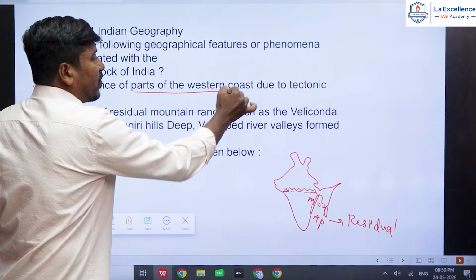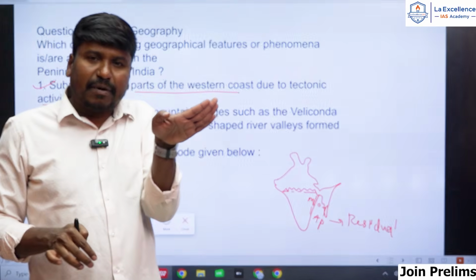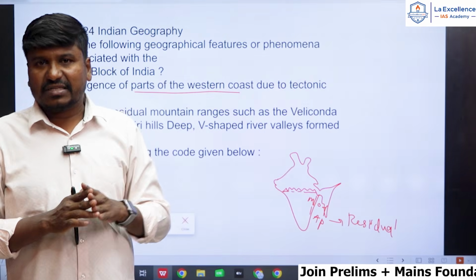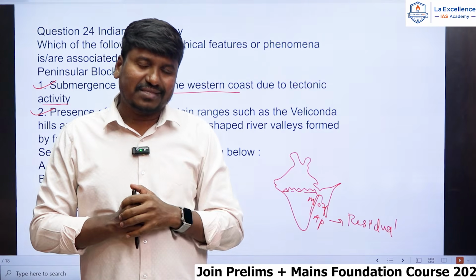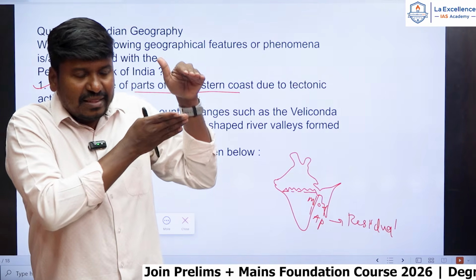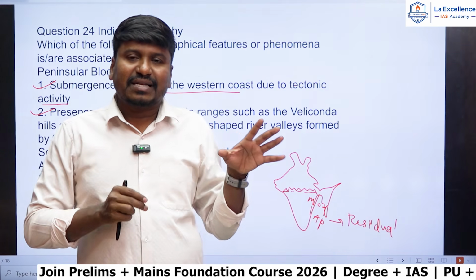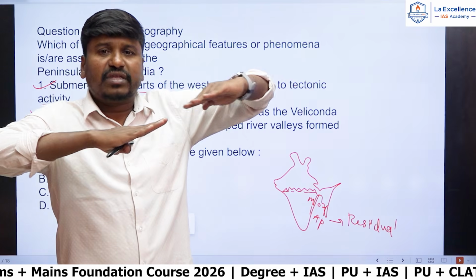Submergence of parts of western coast due to tectonic activity, that is correct, because the western part of India is tilted downward, right, during the plate tectonic activities, because South India was part of Gondwana landmass when Pangaea was existing, and the Indian landmass was separated, right? From Gondwana landmass, it drifted towards the north, and it collided with the Eurasian plate.